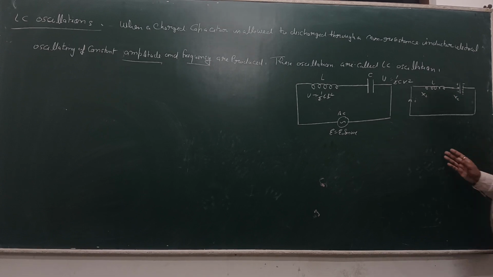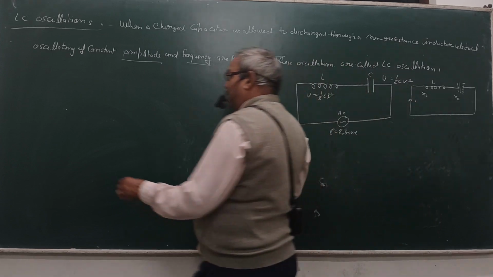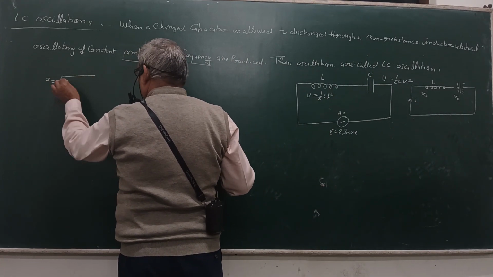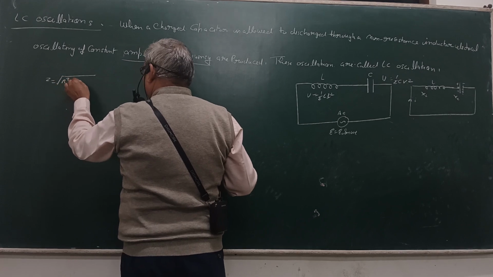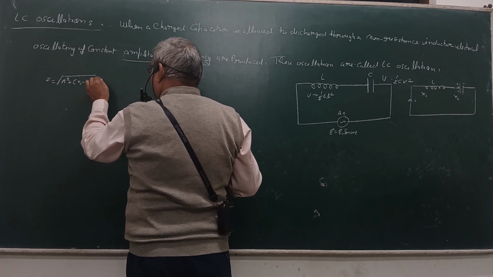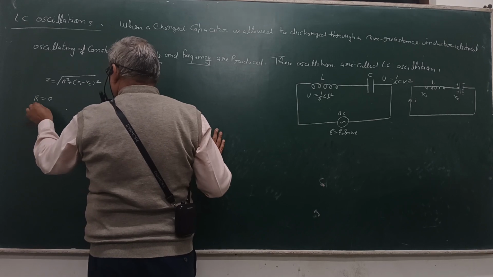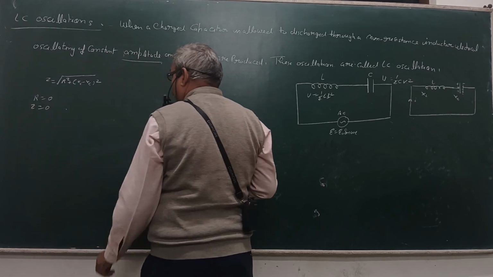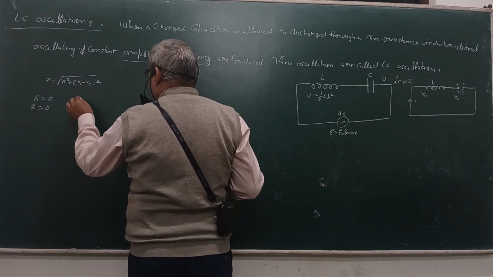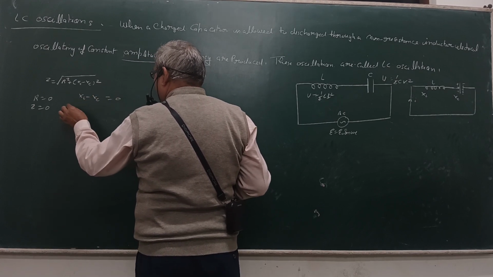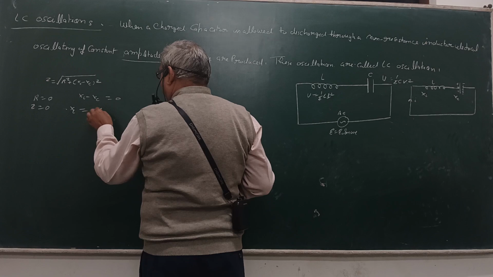This is the resistance R. So we can define the value of Z is equal to under root R square plus XL minus XC का whole square. This is the resistance is 0 and Z is 0. So we define the value of XL minus XC is equal to XL. This is the value of XC.